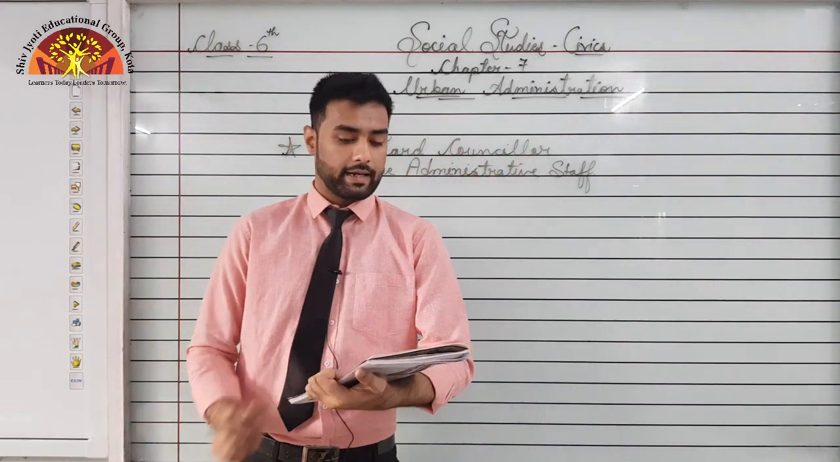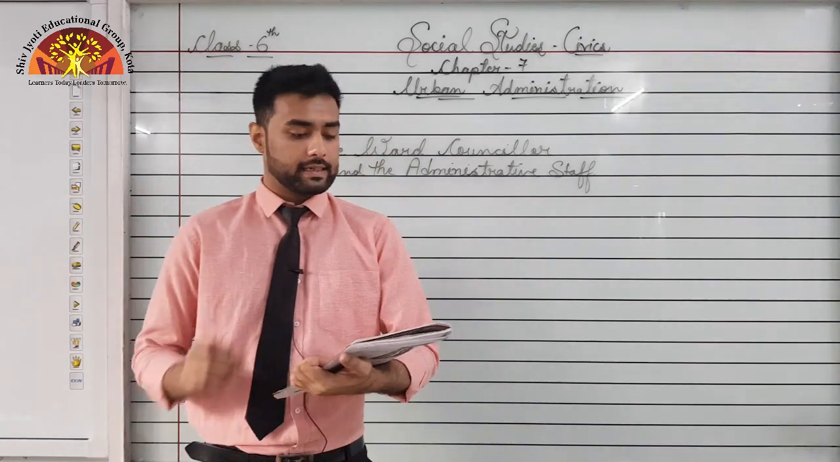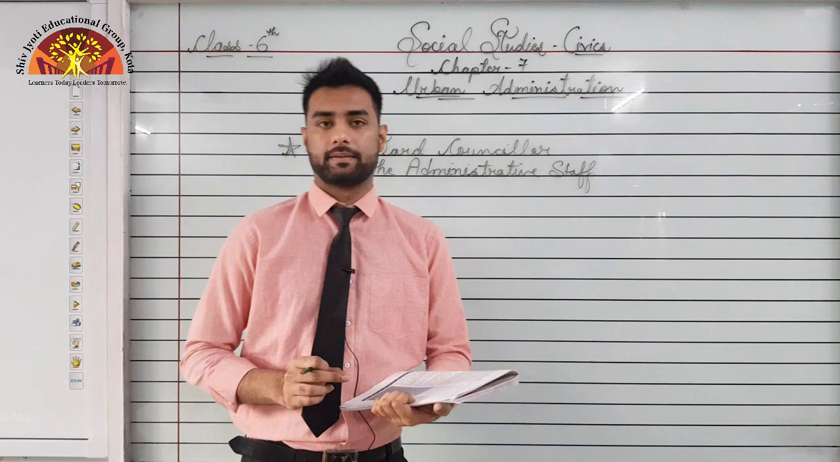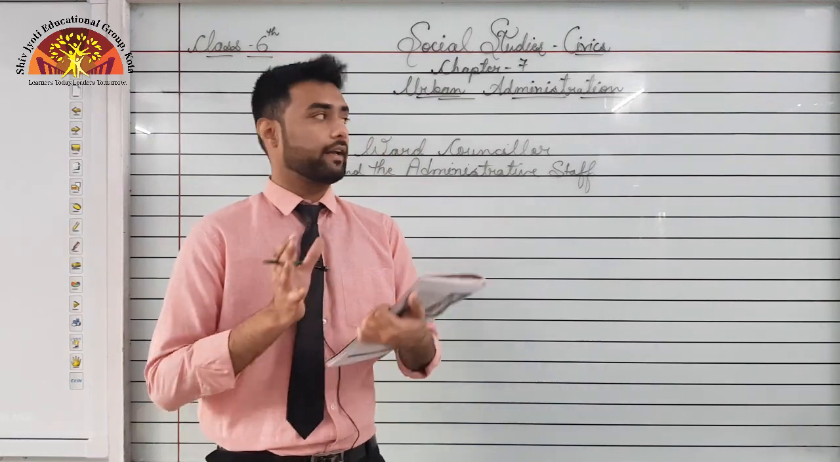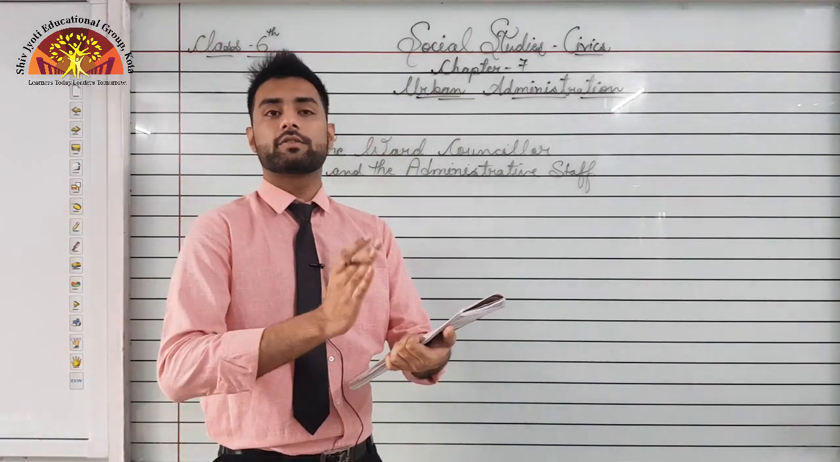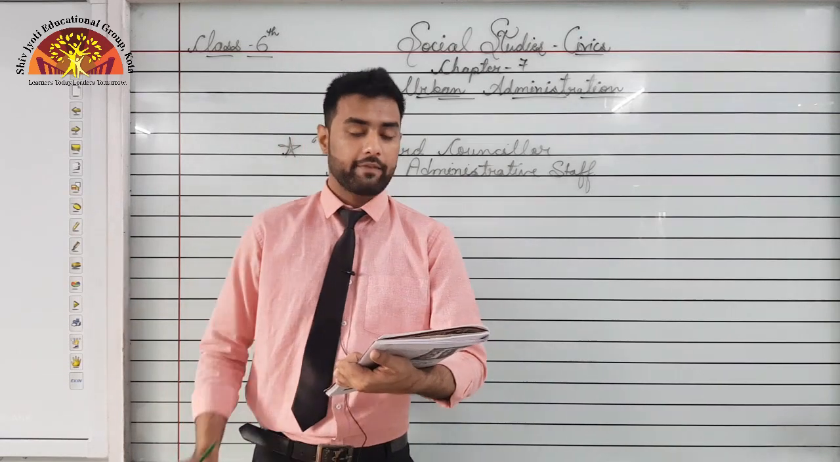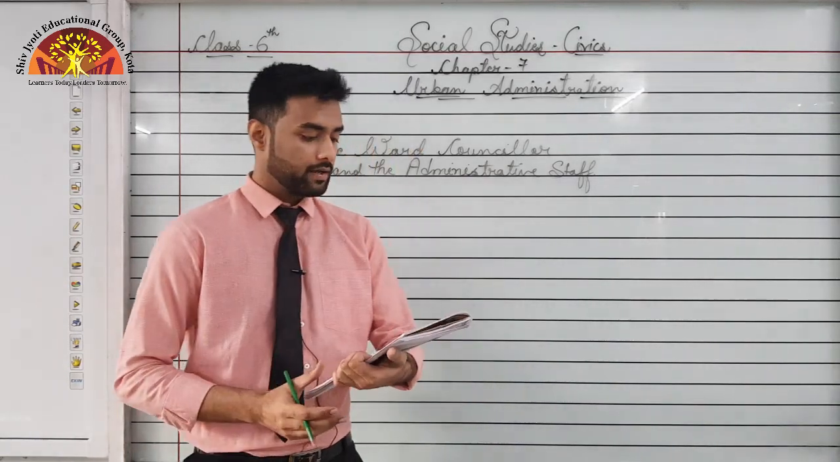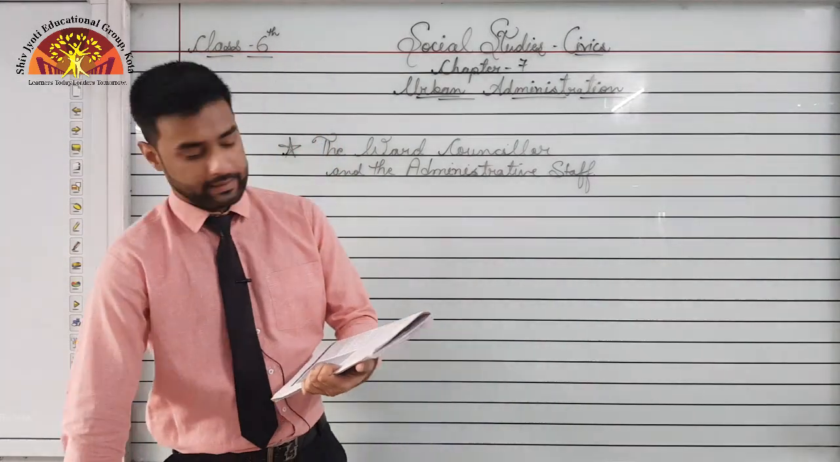Now, underline from here on page number 59 as well. The city is divided into different wards and ward councillors get elected. Okay, like if we talk about Kota, Kota is also divided into different wards, and from each ward a ward councillor gets elected during elections. Okay, I hope you have underlined this.